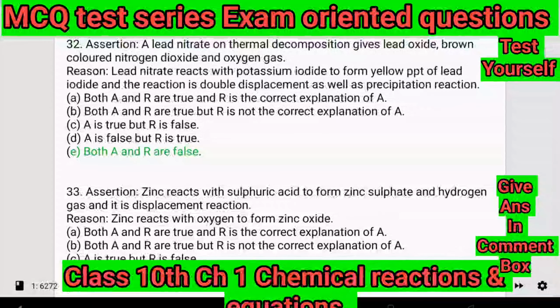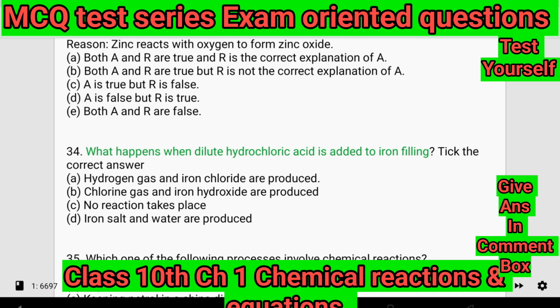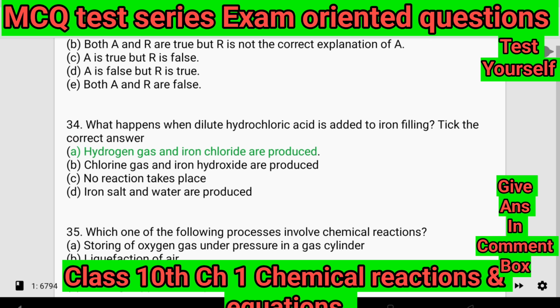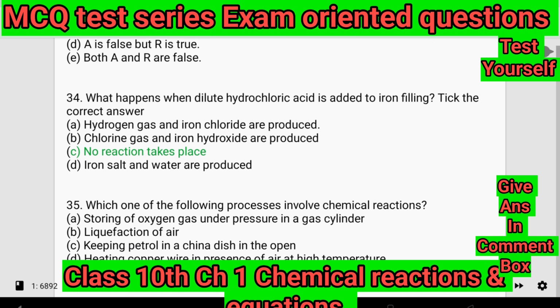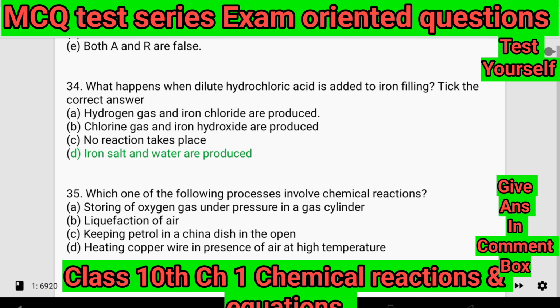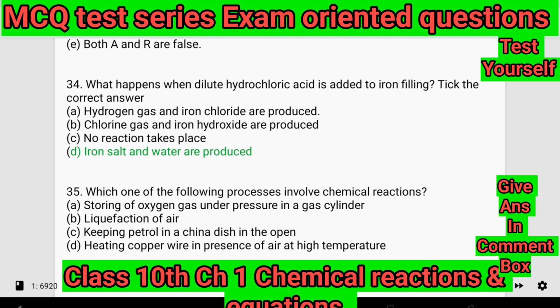34. What happens when dilute hydrochloric acid is added to iron filings? Tick the correct answer. A. Hydrogen gas and iron chloride are produced. B. Chlorine gas and iron hydroxide are produced. C. No reaction takes place. D. Iron salt and water are produced.